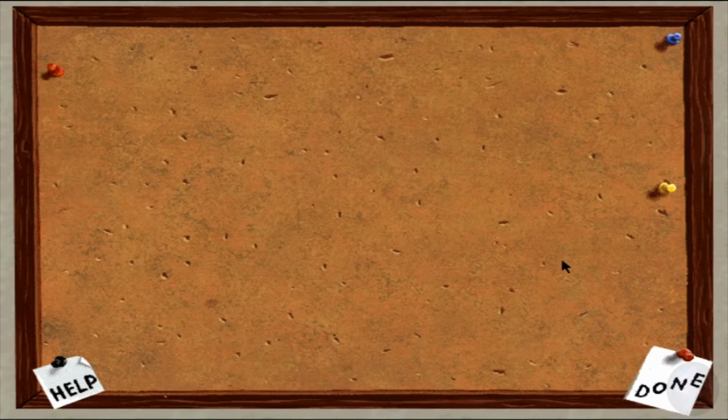After you've helped an animal, it will send you a postcard. When you get a new postcard, just click on it to read it. If you need help, choose the Help button.